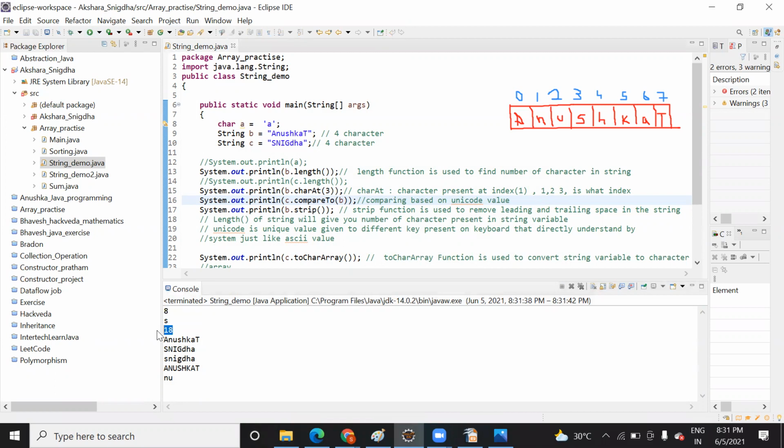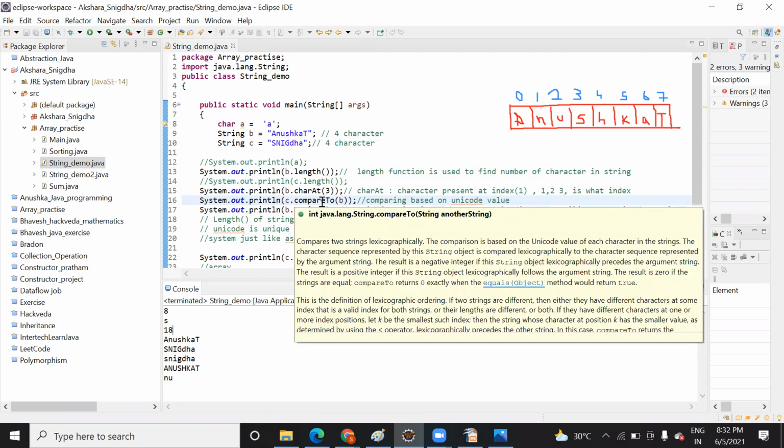Why are you getting 18? It is comparing based on this Unicode, A and S. Are they matching or not? Based on that they are generating some value, and the sum of this value will be given like this. So there is some representation. Let me click it here. You can see it here.